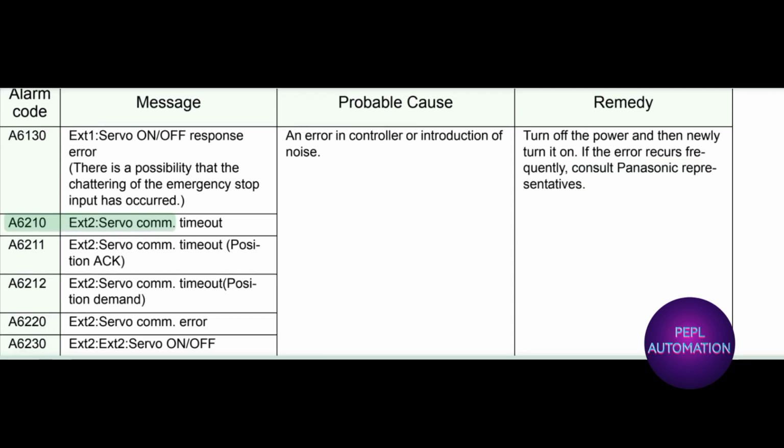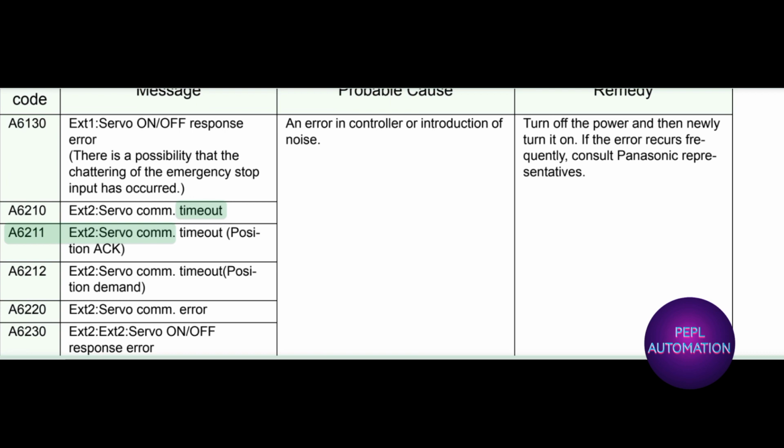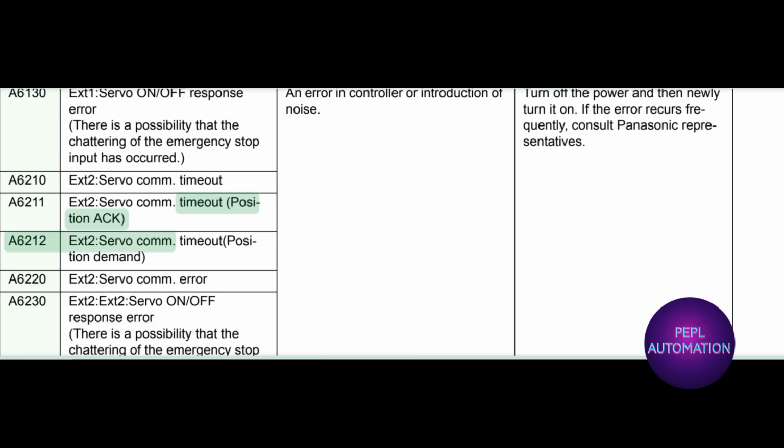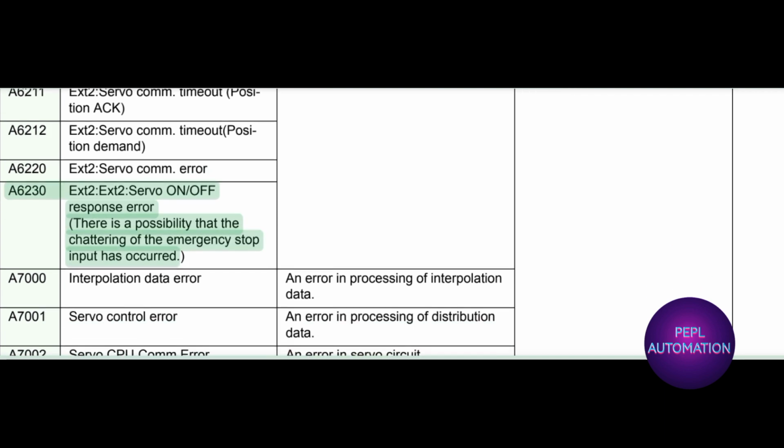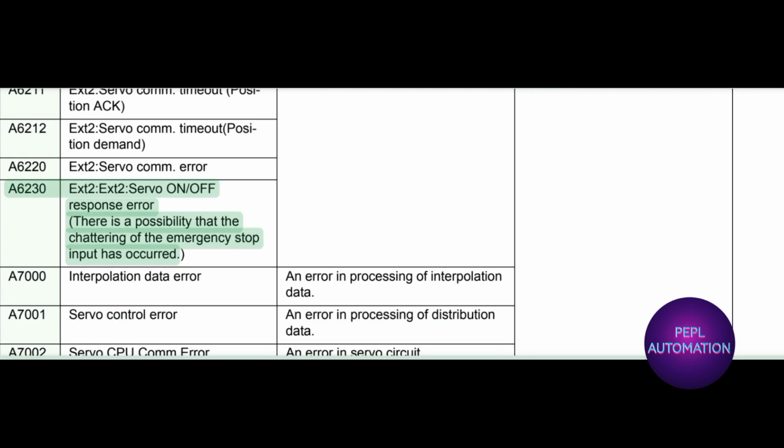A6210 X2 servo COM. timeout. A6211 X2 servo COM. timeout, position AC. A6212 X2 servo COM. timeout, position demand. A6220 X2 servo COM. error. A6230 X2 servo on, off response error. There is a possibility that the chattering of the emergency stop input has occurred.